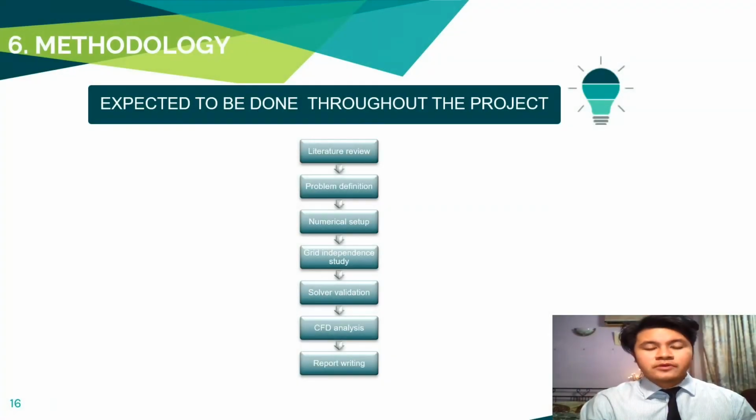The methodology section will involve literature review, problem definition, numerical setup, independent study, software validation, CFD analysis, and lastly report writing. For the methodology section, the data that will be collected for this project involves the real dimensions of the CRV7 model. The dimensions will be recorded, including the length of the nozzle, divergence angle, and the exit area ratio.